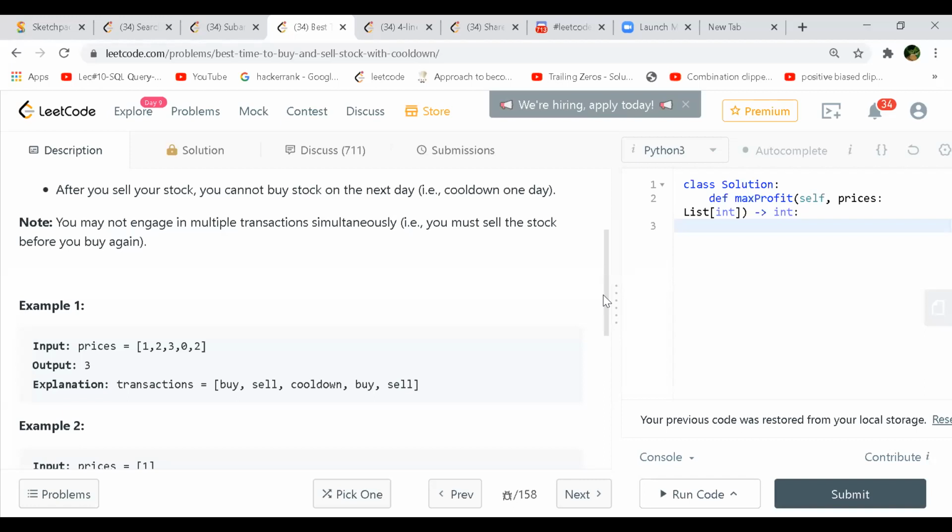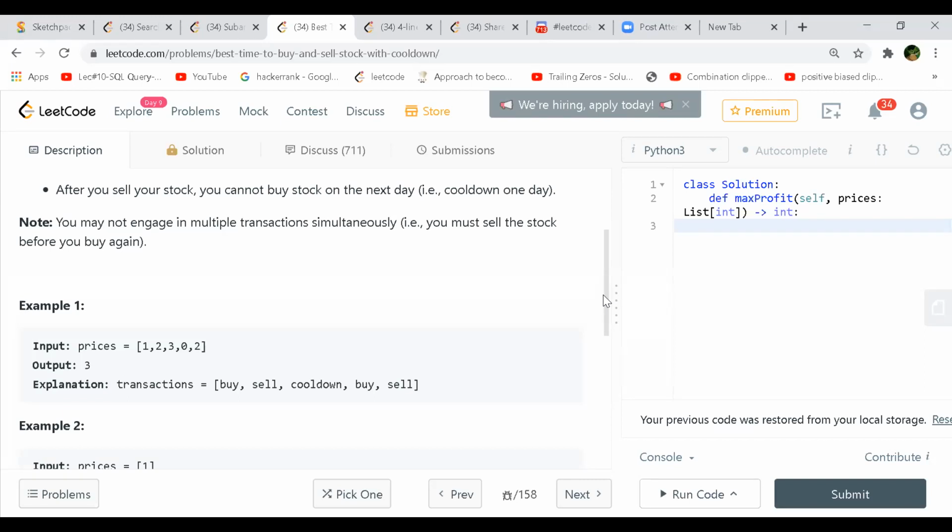So you can start on the zeroth index and do a for loop, so you can go and sell it, then do a cool down of one day, and again find the lowest price to buy, because you'll have to buy always at the lowest value, right?